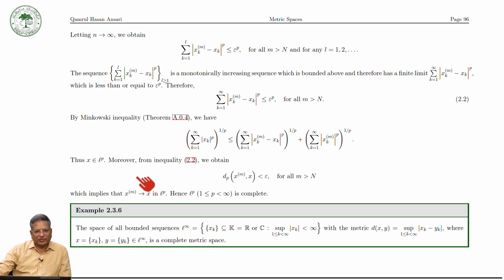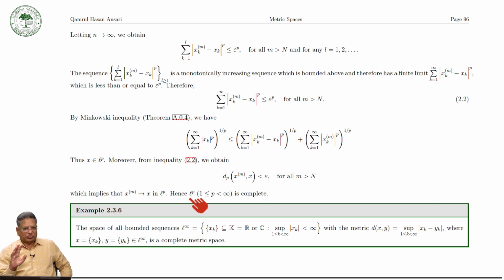So this means that x is an element of the lp space. Now we have to prove that xm converges to x. From this inequality we can write d_p(xm, x) is less than epsilon for all m greater than n, which implies that xm converges to x. So xm converges to x and x is in lp, and therefore lp is a complete metric space. So this is the way to prove that lp is a complete metric space.